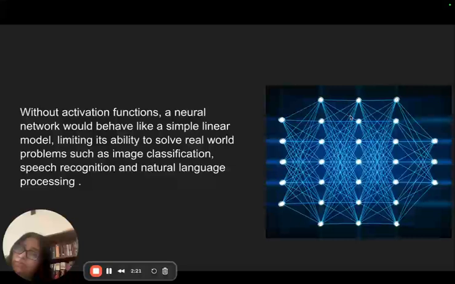If we don't use an activation function, what will happen? If we don't use an activation function, the input will directly transform to the output like a simple linear model, and no real-world problem can be solved with a direct linear transformation. For classic problems like image classification or speech recognition, we need the training of the data going through hidden layers, training, retraining, and application of those mathematical formulas to get the correct output.